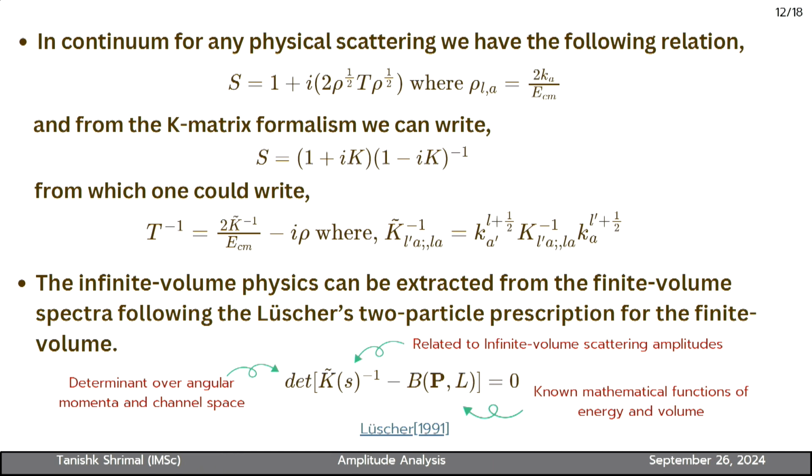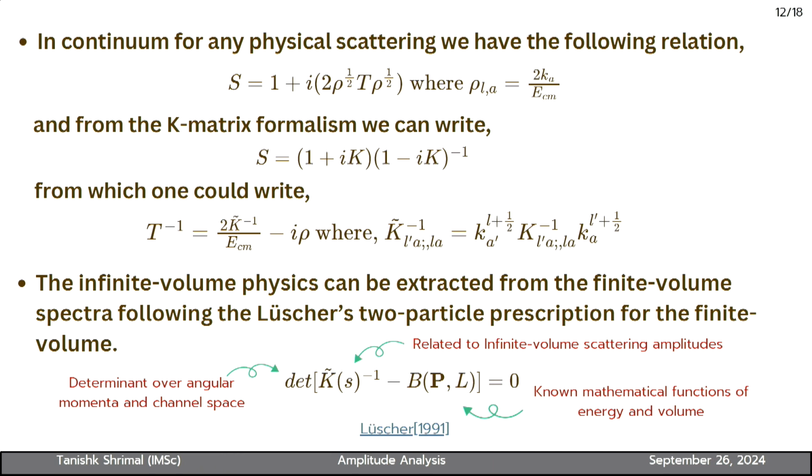So this is the infinite volume scattering amplitude, and this is a matrix of non-mathematical functions. Lüscher kind of gave a relation which connects the infinite volume physics with the finite volume physics. So if given a finite volume spectrum, you can constrain the infinite volume amplitude. Here K tilde is the infinite volume scattering amplitude, and this might look too technical,